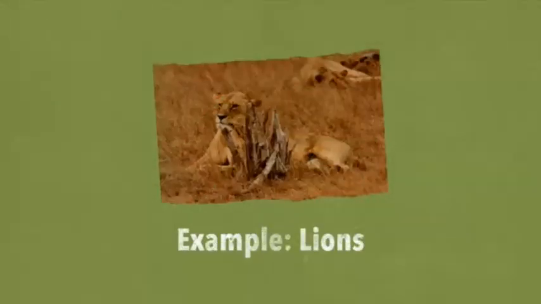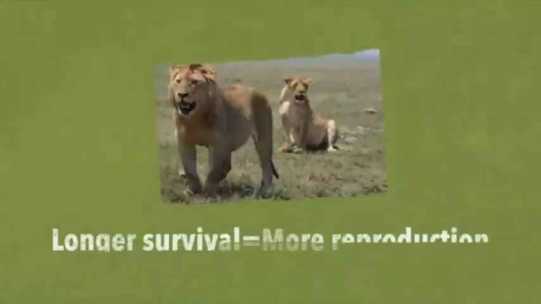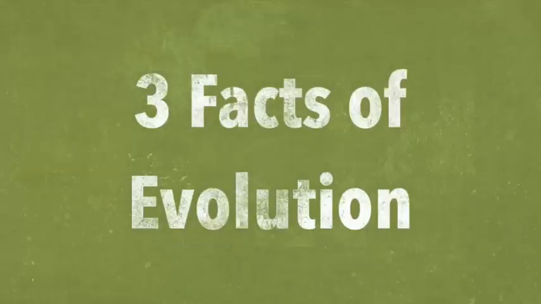Some lions are faster than others. Typically, these are the ones that are able to eat and go on to reproduce. Those lions that live longer and are faster typically reproduce at a higher rate. And those surviving lions will have faster and stronger cubs and continue the species. And that is a quick review of the 3 facts of evolution.